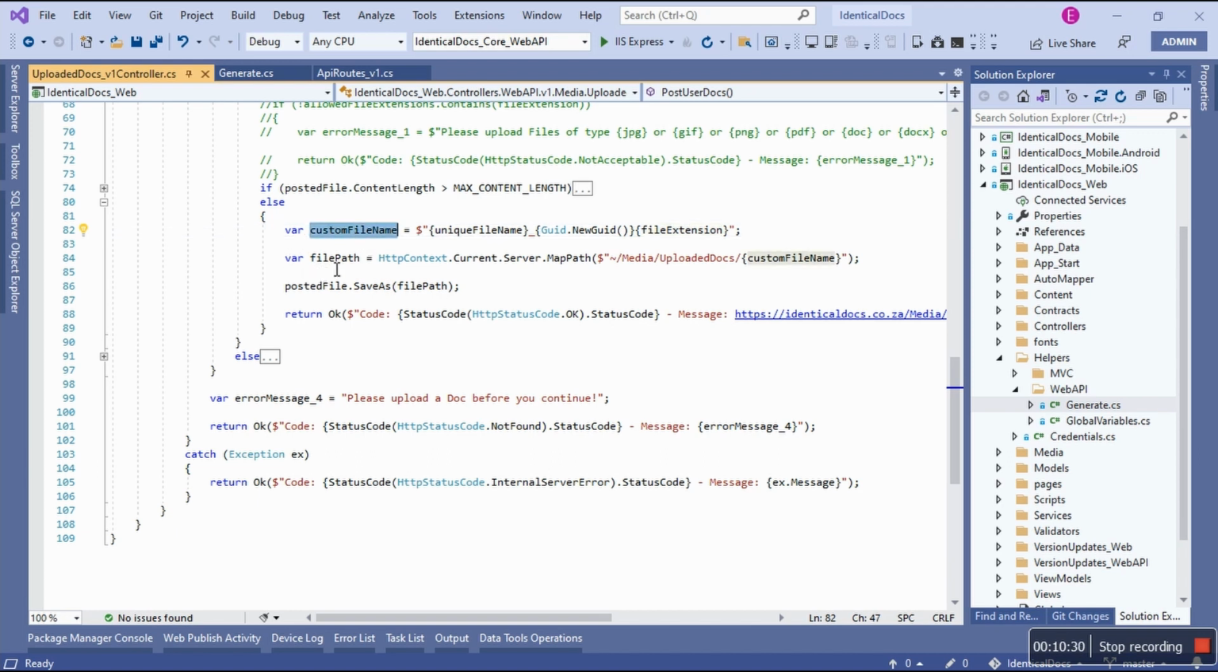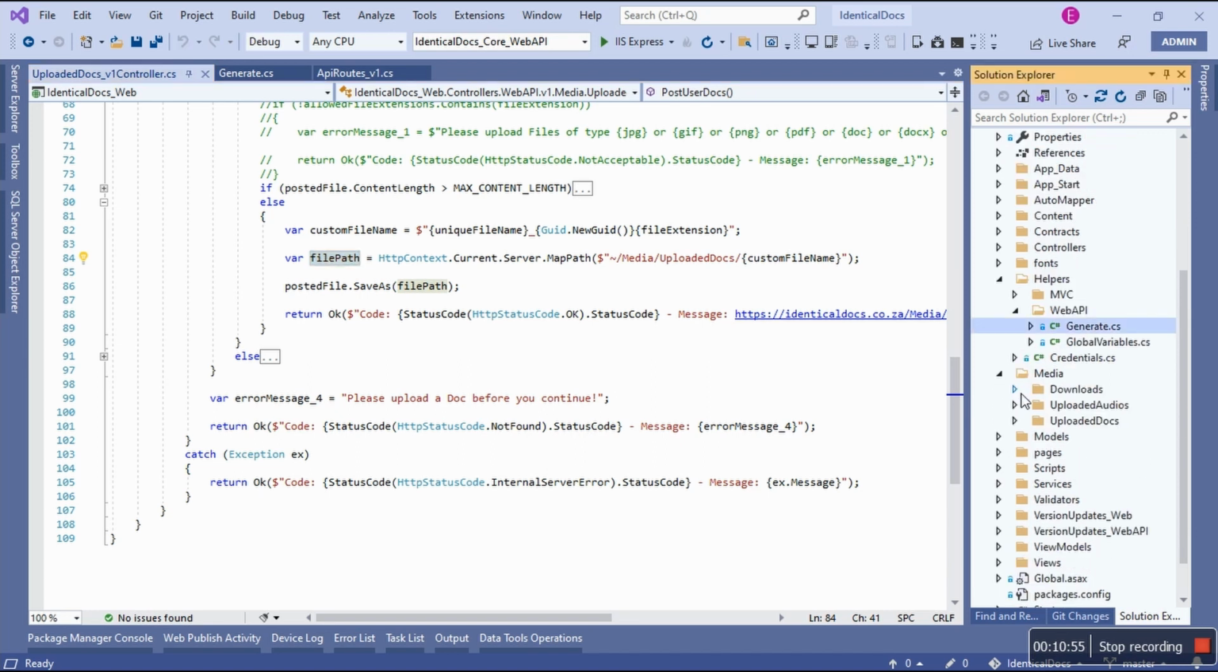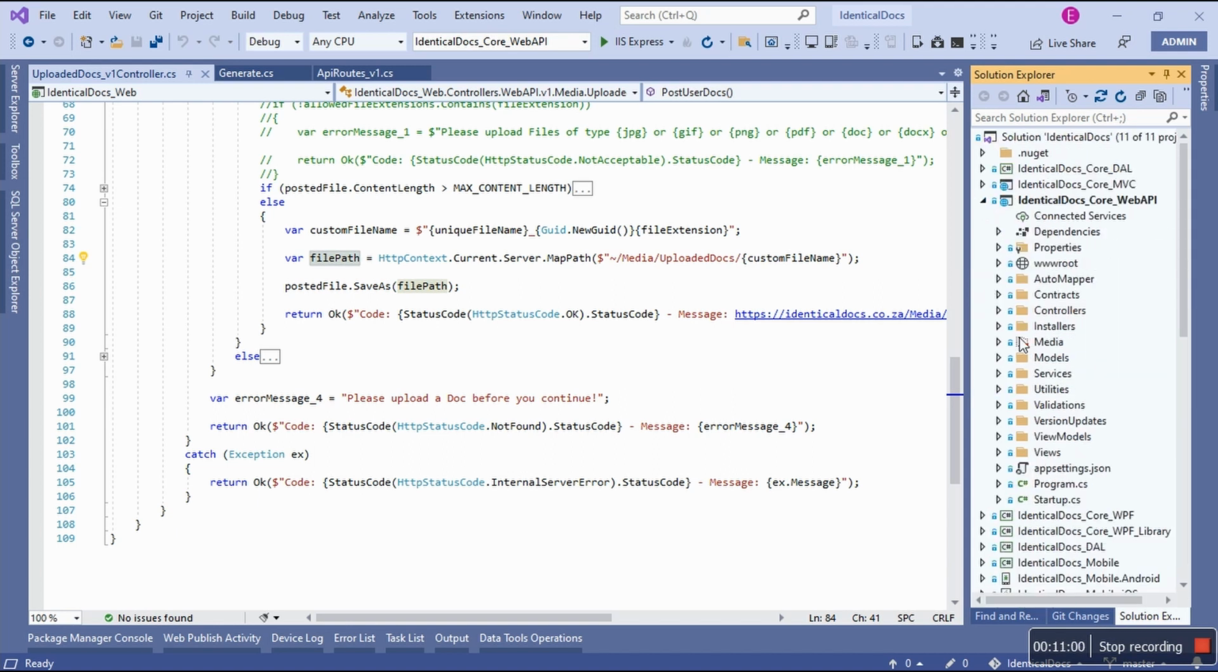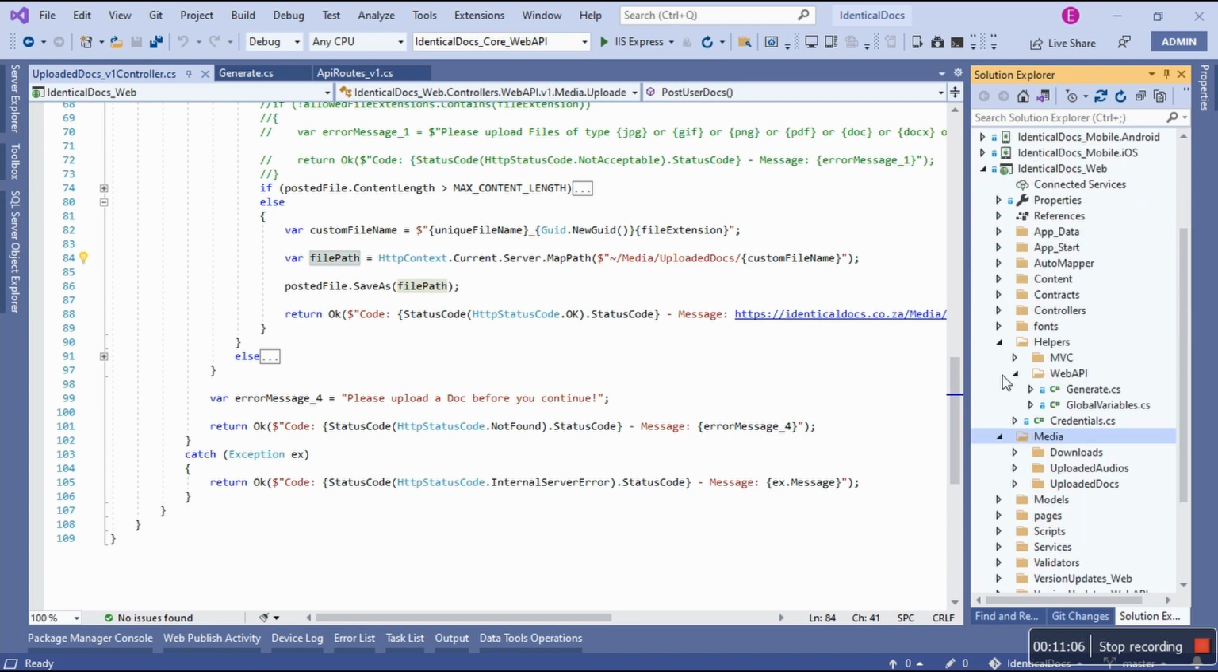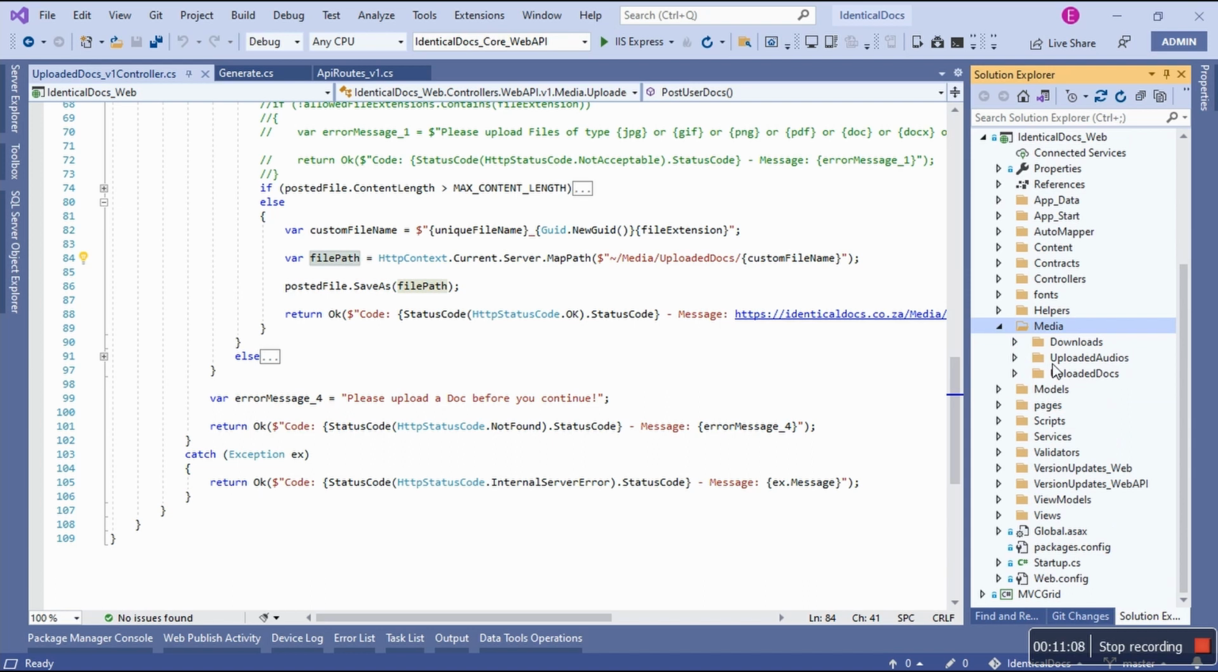Then we go again with the file path to say, out of that HTTP context, current.server, you're going to find the map path. So I'm saving the actual document on my current server at the moment, but I have plans to point them to Azure Blob Storage on Azure. So this is temporary. Even though I have a folder called media, I'm sure you guys have been wondering, this media folder on the .NET Core is not checked. Here it is. It's checked in, but it's not being tracked. I believe, yes. But this is where I get to store them, like the uploaded docs.